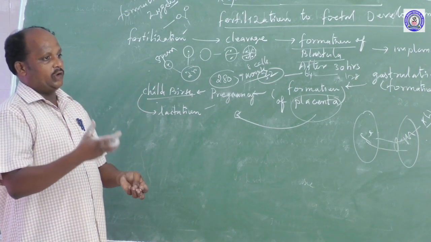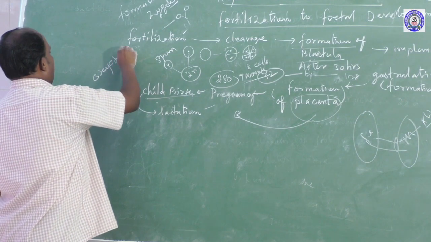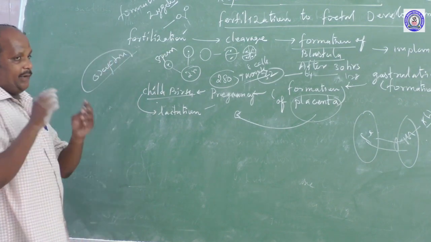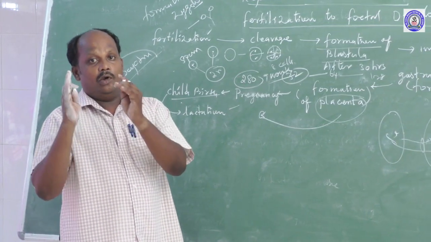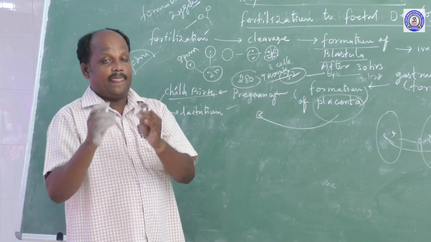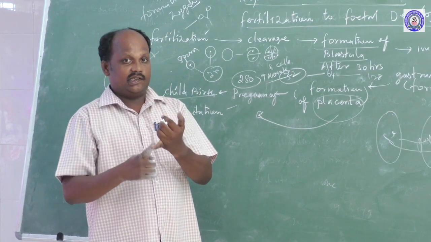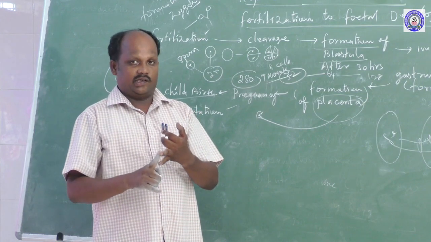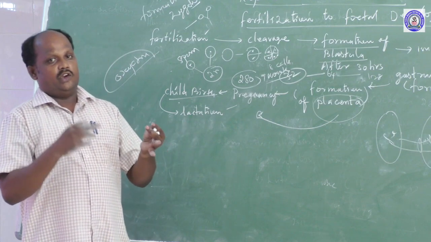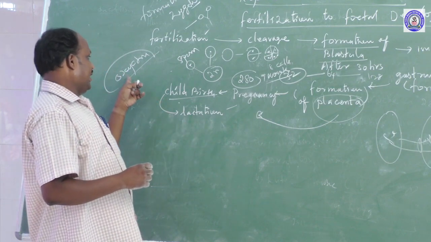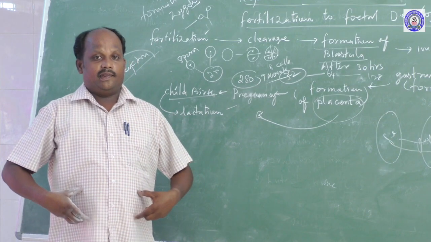The childbirth process is controlled by oxytocin. The oxytocin hormone is released from the pituitary. The pituitary has two lobes: one is the anterior lobe, adenohypophysis, and the second is the posterior lobe, neurohypophysis. From the neurohypophysis, two hormones are released: oxytocin and vasopressin. Vasopressin acts on the urinary tubes, but oxytocin acts on the pelvic region, especially the uterus wall.